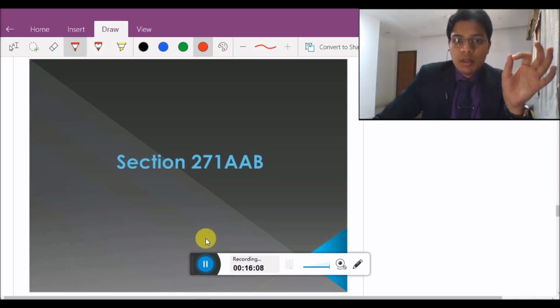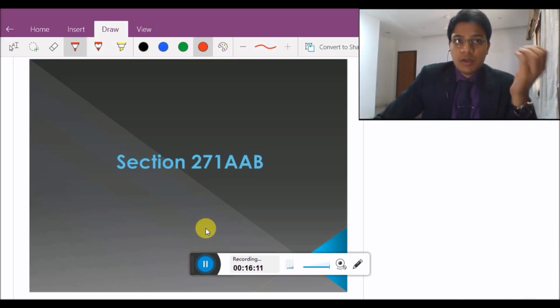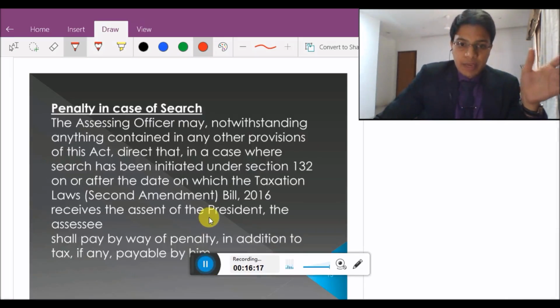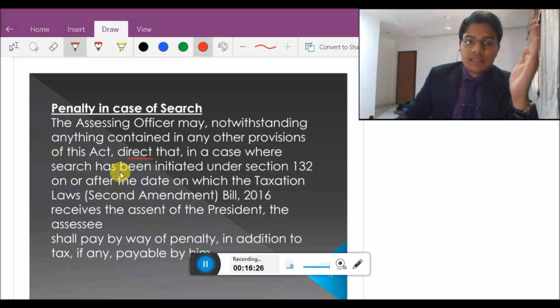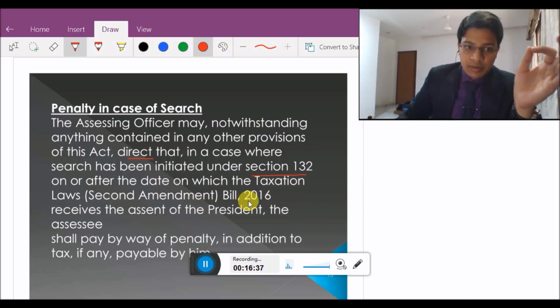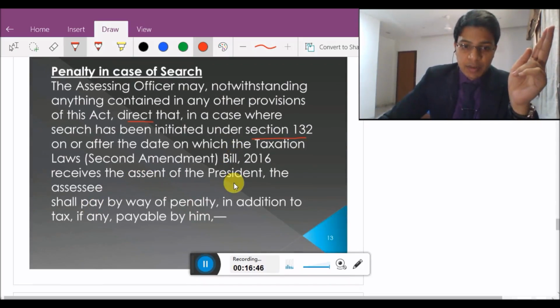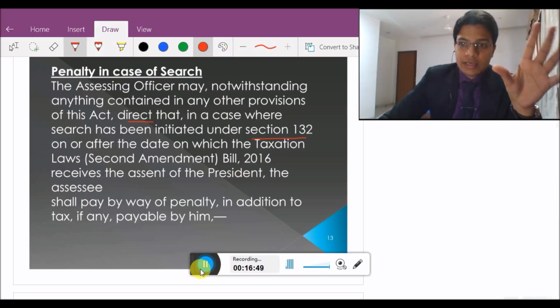We'll discuss section 271AAB. This section talks about penalty in case of search. We talk about income tax raid, search cases. The assessing officer may, notwithstanding anything contained in any other provisions of this Act, direct that in a case where search has been initiated under section 132 on or after the date on which the Taxation Laws Second Amendment Bill 2016 receives the assent of the President, the assessee shall pay by way of penalty in addition to tax, if any, payable by him. What is the crux of this slide?